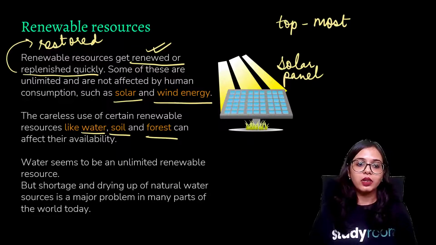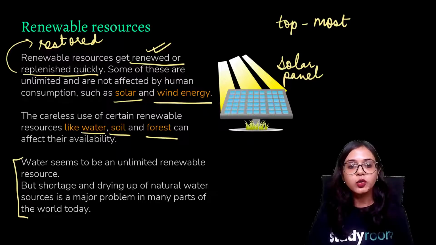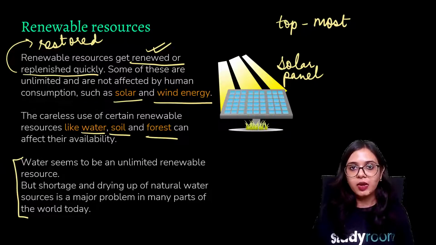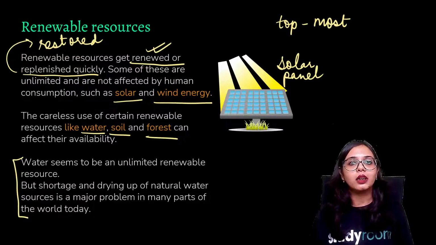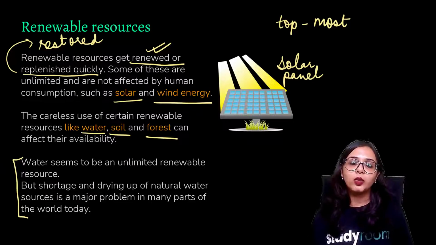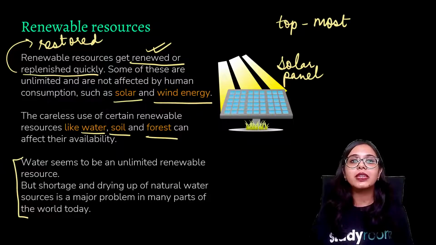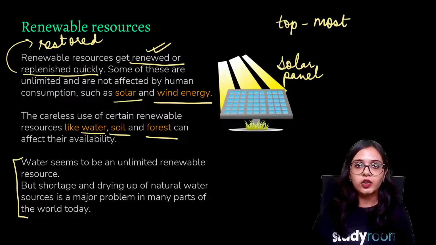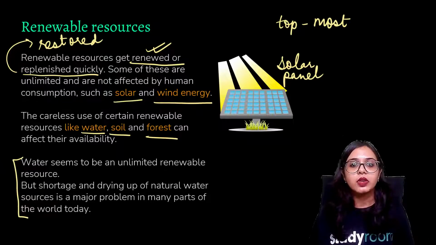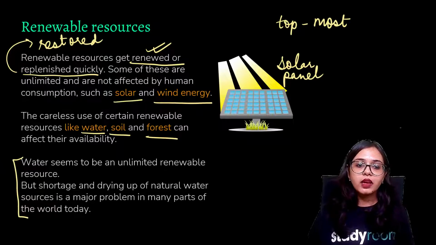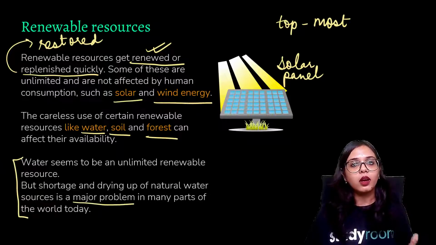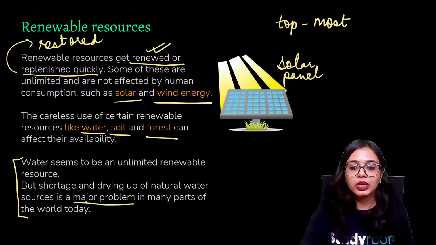Like we have here in this last paragraph, that is what I have been explaining to you: shortage and drying up of natural water resources because of increasing heat, because of increasing global warming. So glaciers, yes, they are melting. From that line of thought you may argue that we should have more water, but no, because of increasing heat, water bodies are also getting dried up. Water is getting evaporated, and because of that there is a very major problem in the world of fresh drinking water.